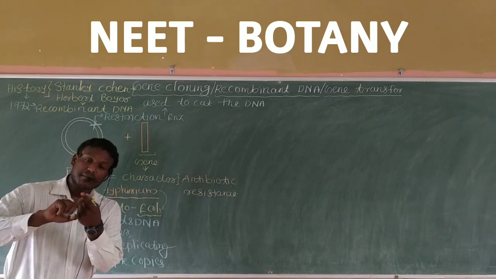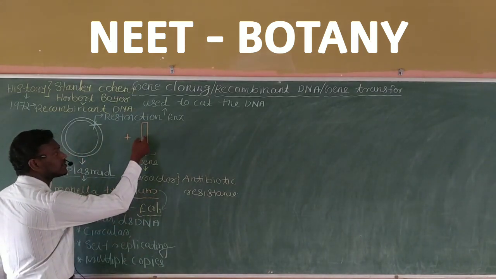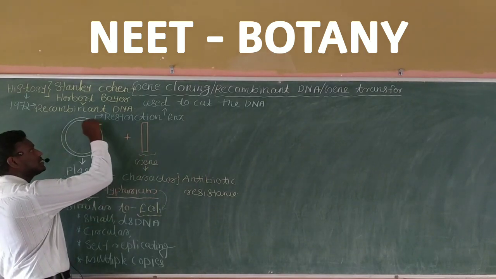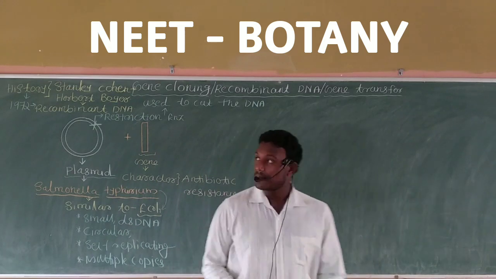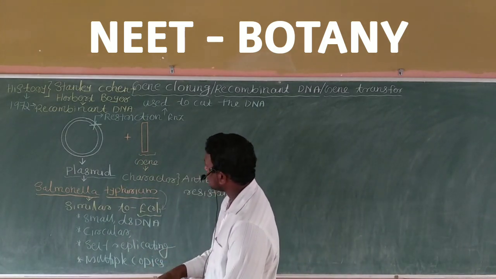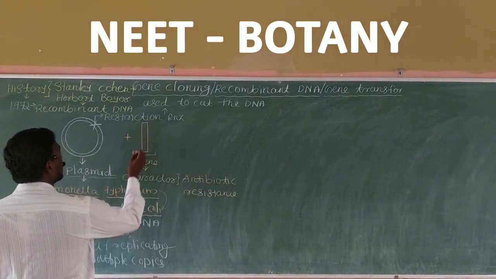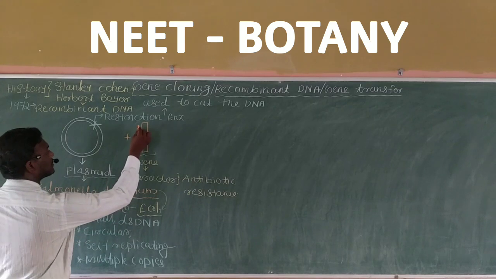If I am not making a cut in the DNA, what happens? I can't join this fragment into this double stranded DNA molecule. Yes or no? But here I made a cut in this DNA, and in the next step I am going to join the DNA fragment.